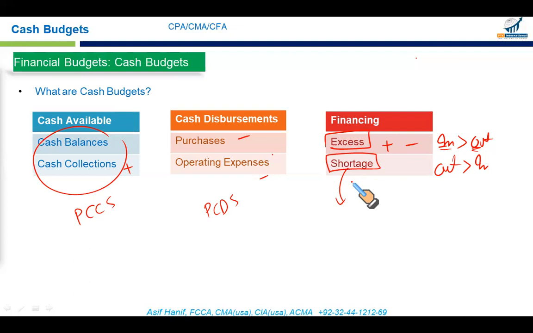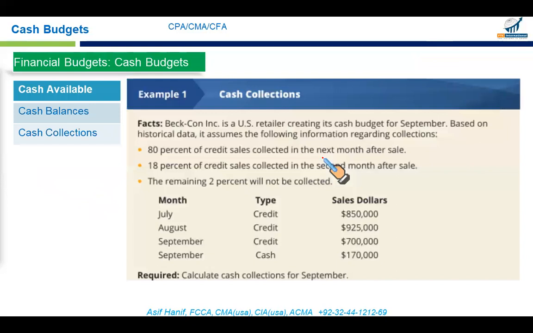So that's why we set up a cash budget, to identify in which months, in which quarters we will have excess cash, and in which months or quarters we will have shortages. How both of these are managed is a subject of corporate finance, CMA Part 2. So here you will just identify which months we have surplus cash and in which months we have shortages of cash. Now let's take the example.